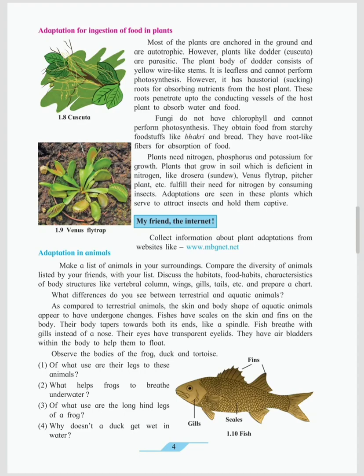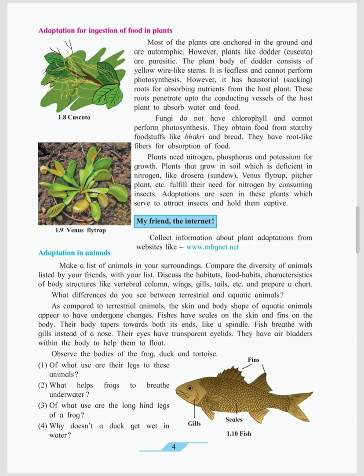And Venus flytrap is a plant which attracts different types of flies, different types of insects. Why is it called a flytrap? Since it traps different types of flies. So that is why flytrap. Once the insects are close and around it, this plant Venus flytrap attracts them and lives on them.